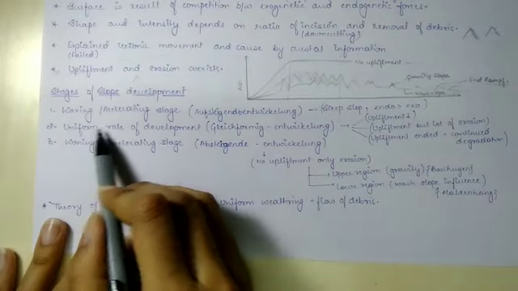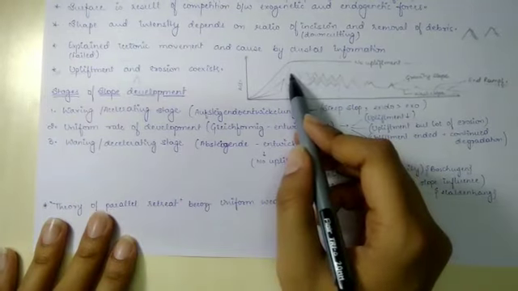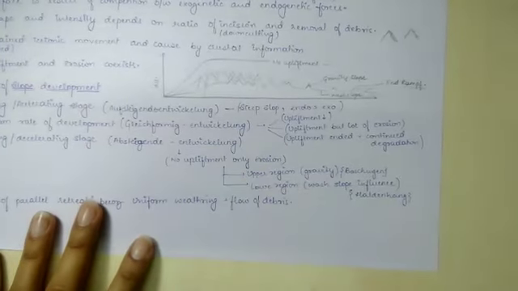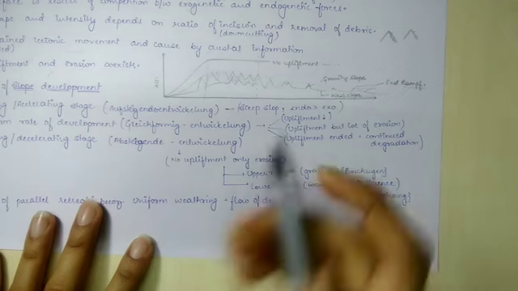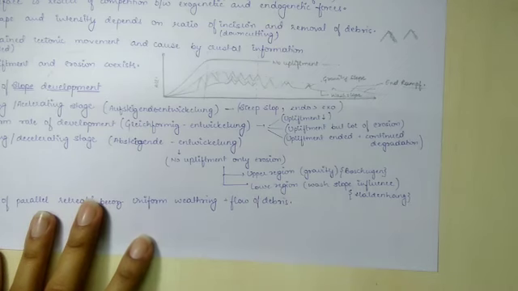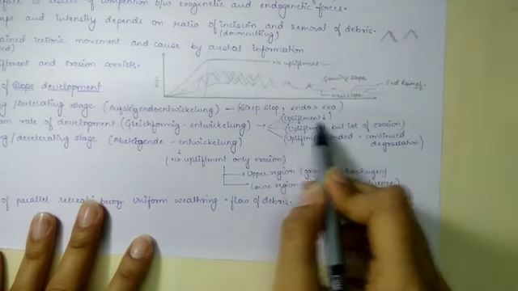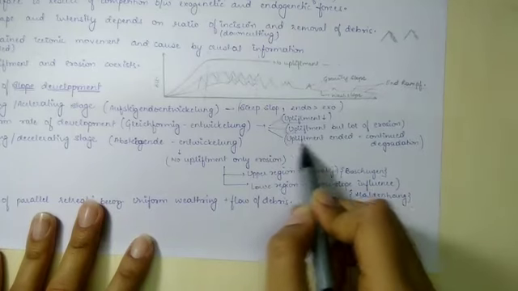Next is uniform rate of development. See, here we have uniform rate of development. Okay, so in it we will see that this stage is further divided into three sub stages, or three parts or three types.